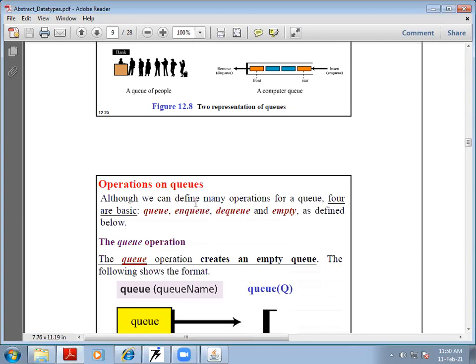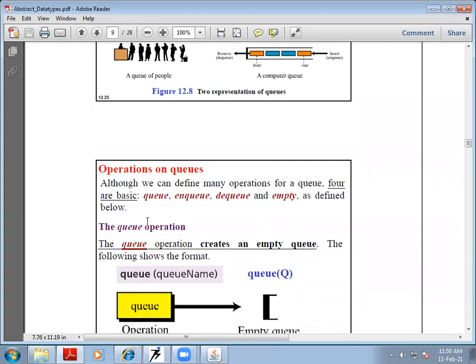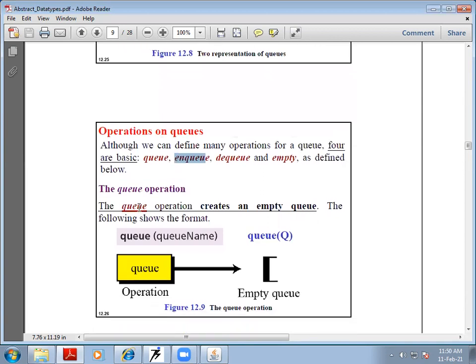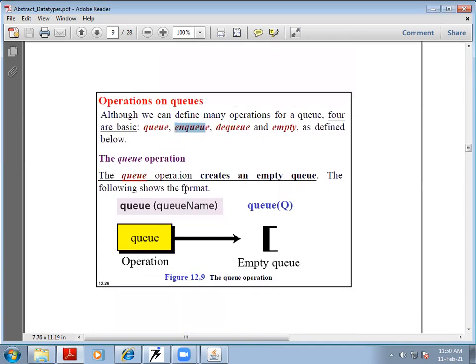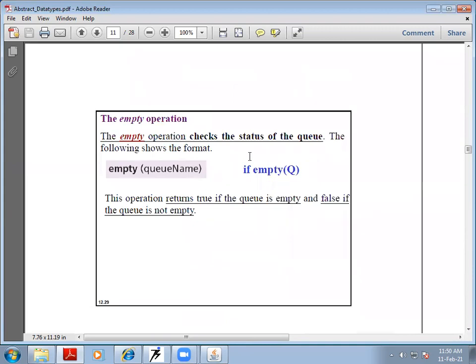Queue has also some operations. The basic operations are queue, which is used to create an empty queue, enqueue, dequeue, and empty. These are the four operations which we use on a queue. The queue operation, as we use the stack operation in stacks, creates an empty queue. We just need to mention the queue as an argument.